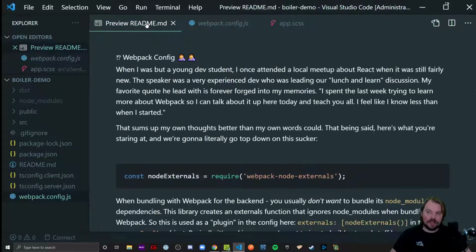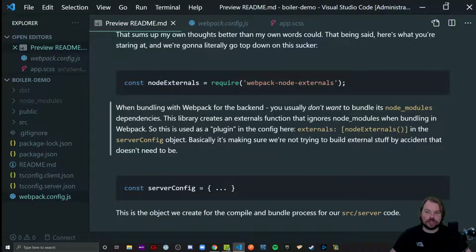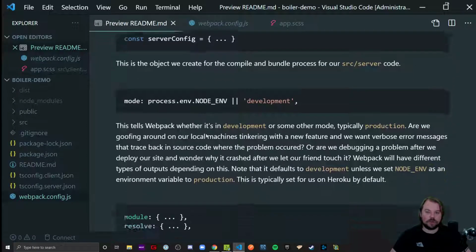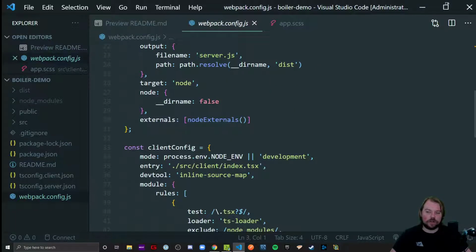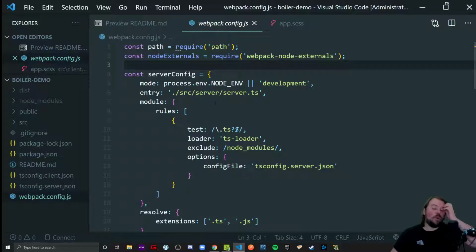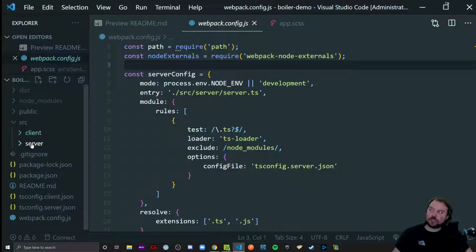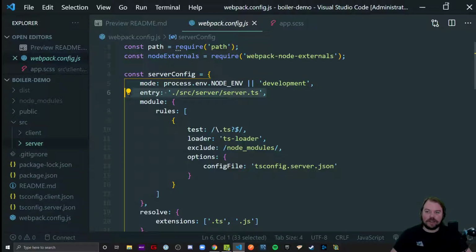So I'm probably not going to talk too much in this video as I talk about these individual lines of code. Basically, you have two configurations, one for server, one for client. This tells Webpack what it needs to do when approaching the source client and source server folders. So for the server config, we tell it where to find the entry point and all the things connected to it. If we provide a different environment, it will use it, otherwise it defaults to development. The other one you're going to be using in Heroku when deploying is production.